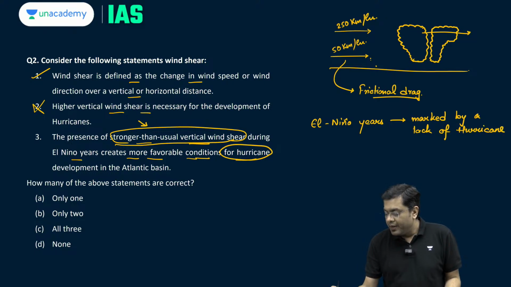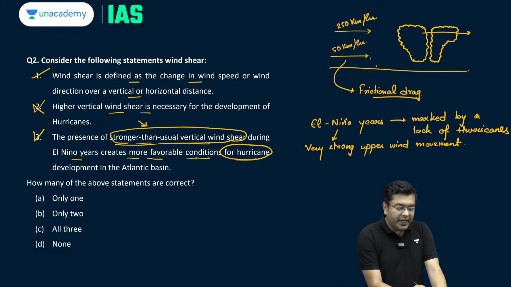Why? Because of very strong high altitude wind, very strong upper wind movement. Okay, that is why. So the third statement is also incorrect.